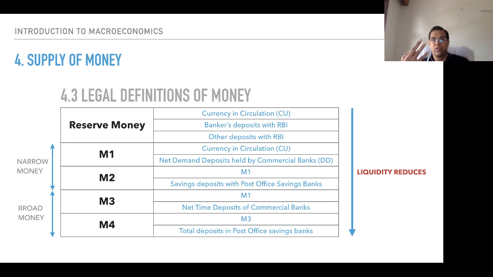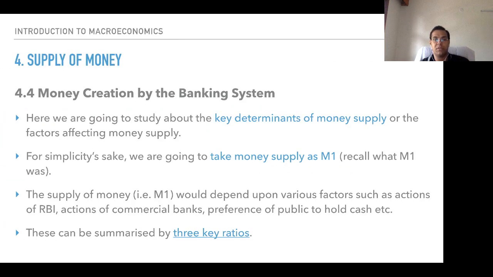There are 3 kinds of accounts in a bank. 3 तरह के अकाउंट्स होते हैं किसी भी बैंक में. पहला होता है करंट अकाउंट, दूसरा होता है सेविंग्स अकाउंट और तीसरा होता है फिक्स्ड डिपॉजिट अकाउंट. There are 3 types of accounts. Current account is the most liquid. Savings account is almost as liquid as current account. Fixed deposit is the least liquid. So current account and savings account have demand deposits, specifically demand deposits held by the commercial banks.